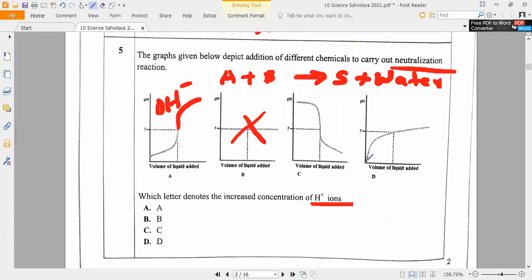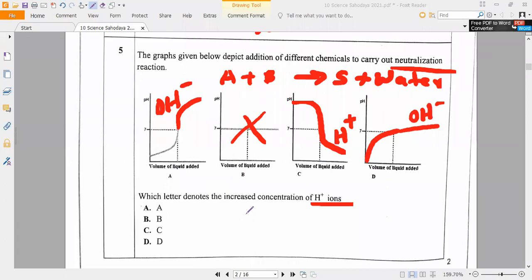Yes. Now here also it is increasing, crossing 7 and later it is going down. Here also what is happening? It is increasing OH minus ions, an increasing graph only. Now, in the only graph which is decreasing, the pH value is moving towards less. So what is happening? Increasing H plus ions. Yes or no? So H plus ions means which graph is correct?